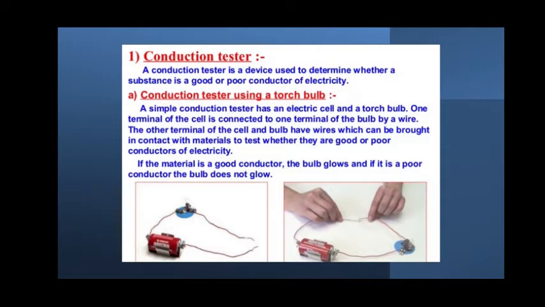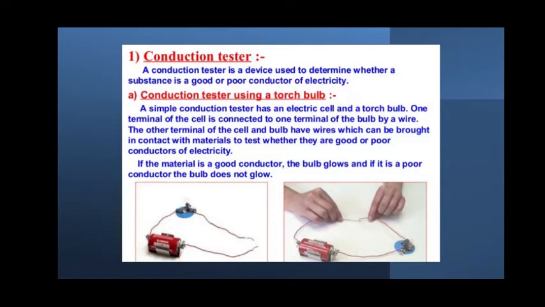So in any circuit, students, the two common things are a cell and a bulb. The bulb is used here with the help of the conducting wire. The material which is used to check whether it is a good conductor or a poor conductor should be in the pathway of this cell and then the bulb. If the material is a good conductor, the bulb glows, and if it is a poor conductor, the bulb does not glow.